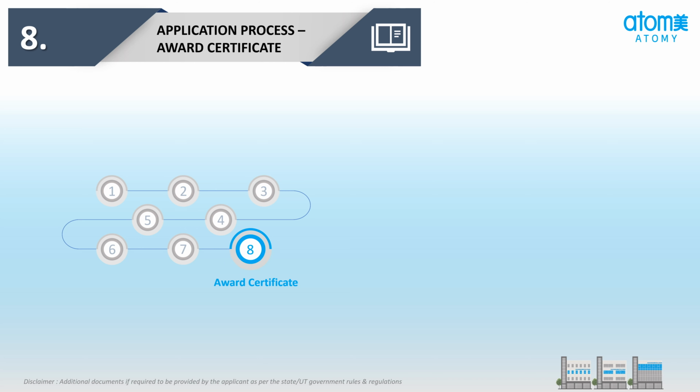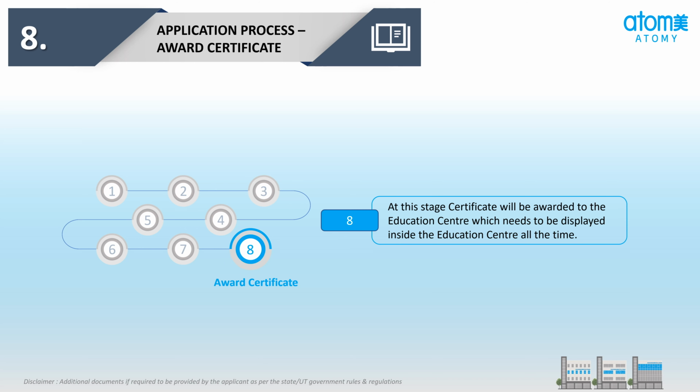And the last, the 8th stage, is the award certificate. At this stage, a certificate will be awarded to the education center, which needs to be displayed inside the education center all the time. Disclaimer: additional documents may be required to be provided by the applicant as per the state and union territory government rules and regulations.